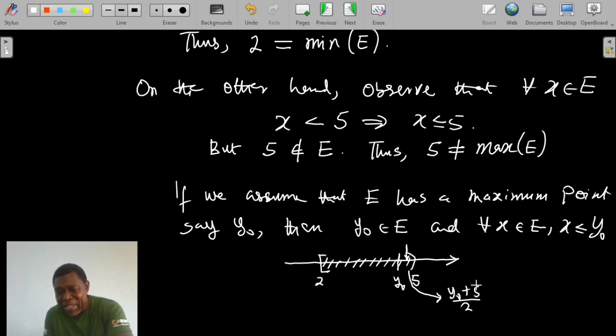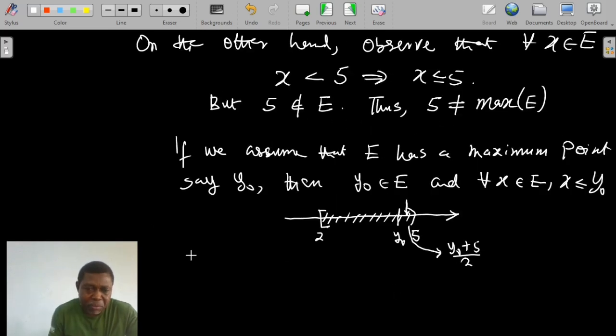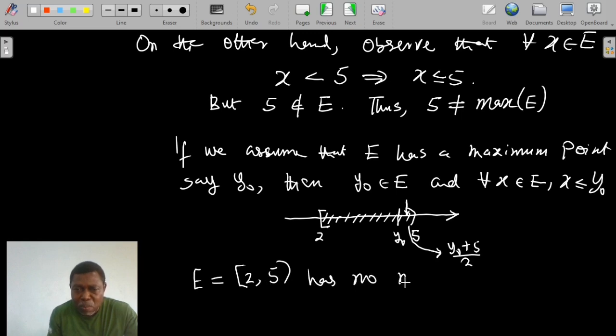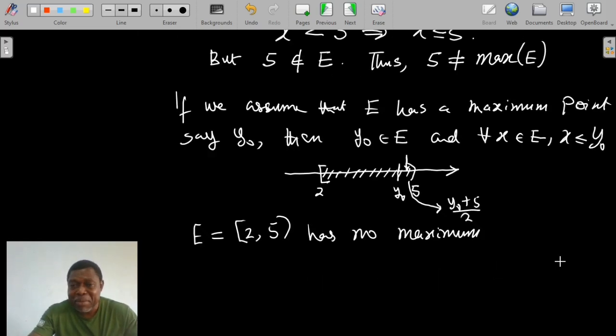Meaning that this point is in the set E, and yet this point is bigger than y naught, contradicting the fact that we say that y naught is the maximum. So what it means is that the set E equals [2, 5) has no maximum point. There is no value in E that will serve as its maximum, because, assuming that such happens, we get this contradiction.